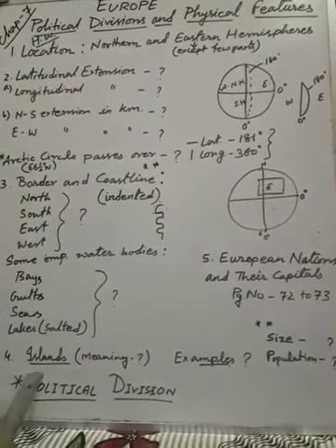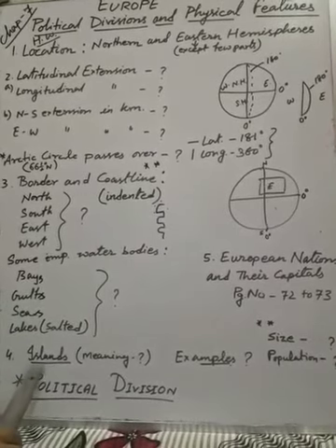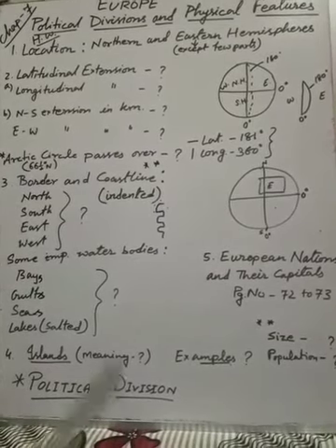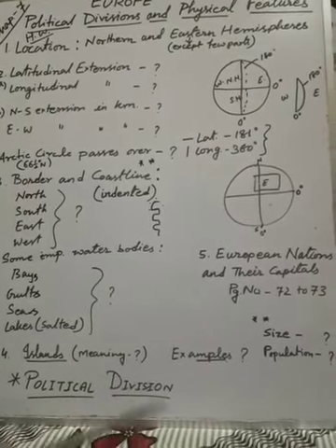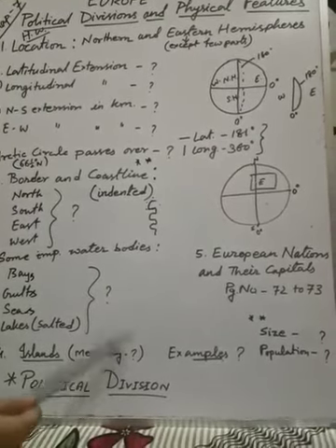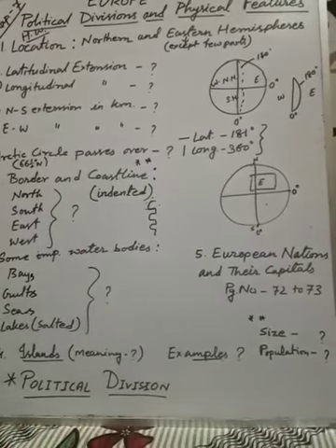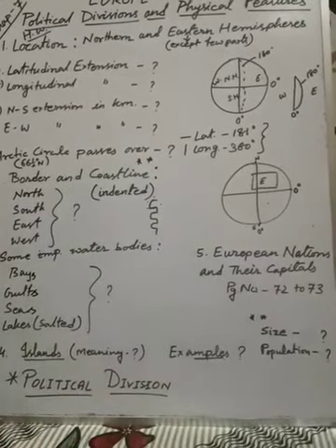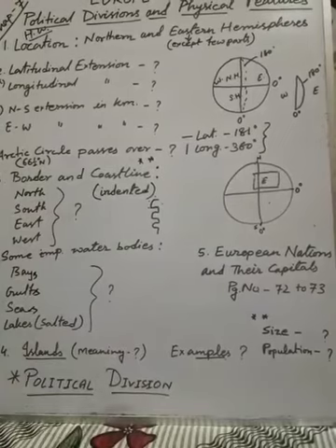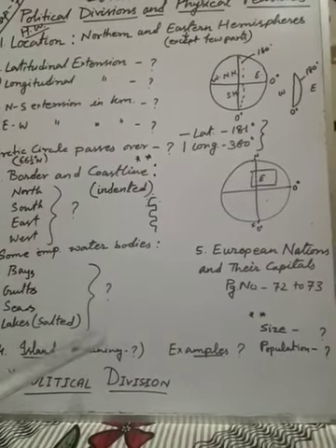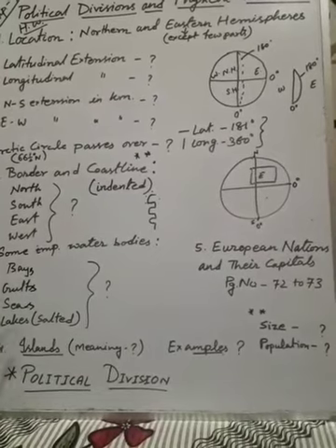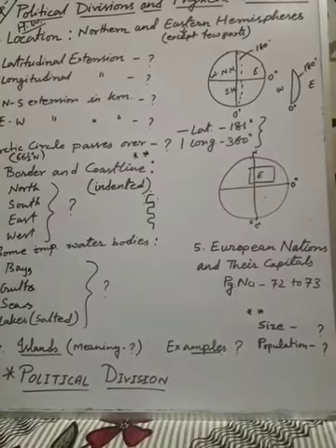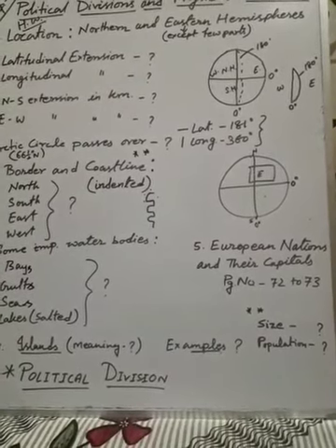And the last information is about islands. You know the meaning of island. Island means a small land which is bounded by water from all sides. You will write that and then some examples. That is also your part. So these are the important pieces of information, the introductory part of Europe, which I have given you as your homework. You try to find out and write it in your copy.